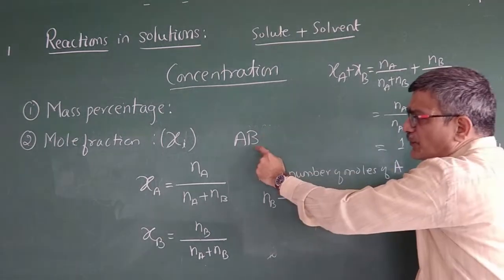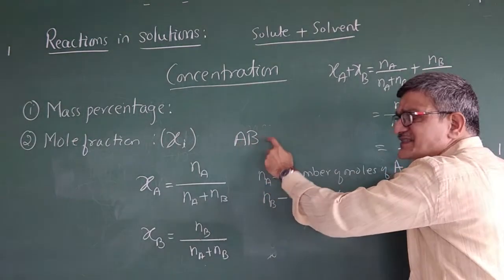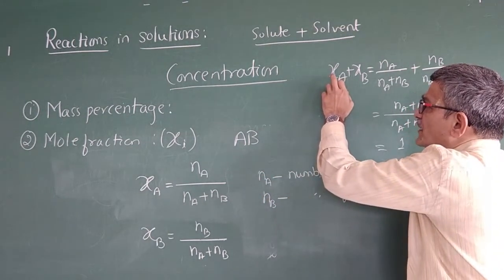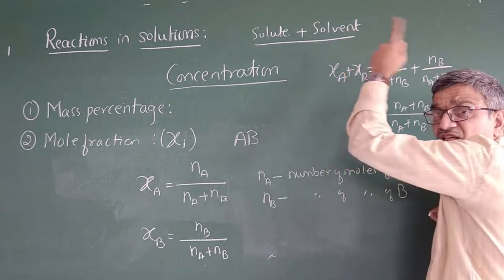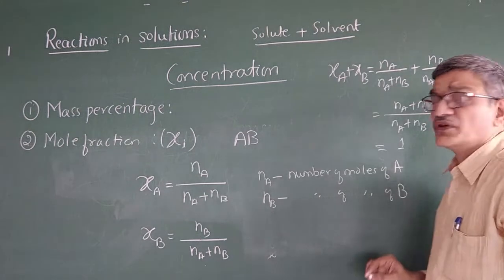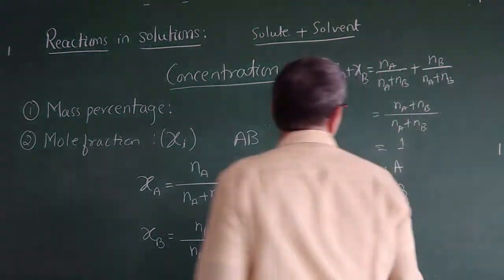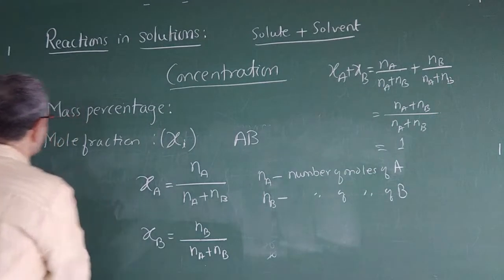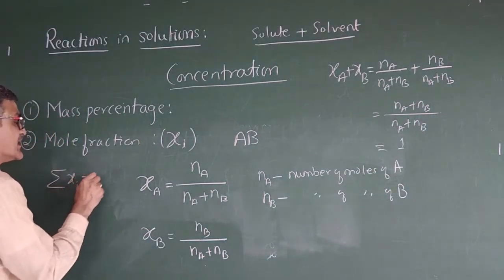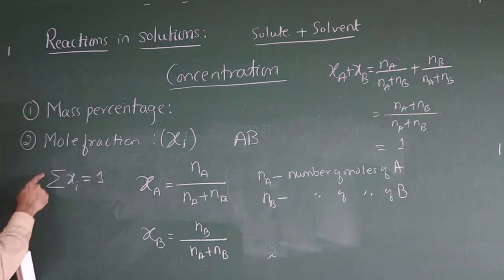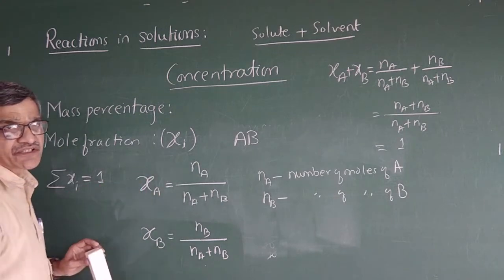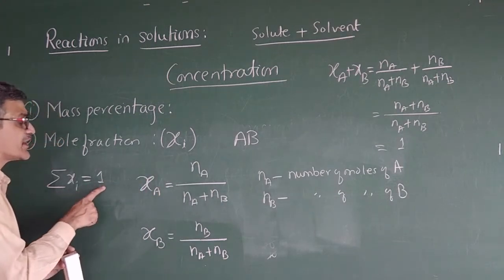If we have another component here, say A, B and C, then the mole fraction of A plus mole fraction of B plus mole fraction of C is always equal to 1. So in the case of mole fraction, the summation of Xi is always equal to 1. Summation means the mole fractions of all the components A, B, C, D together always equal 1.